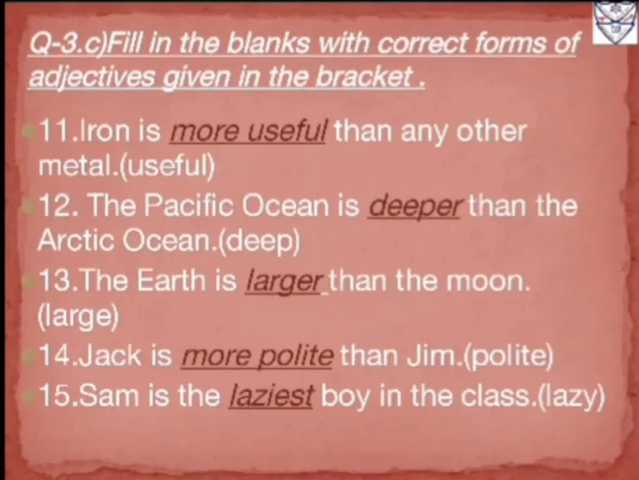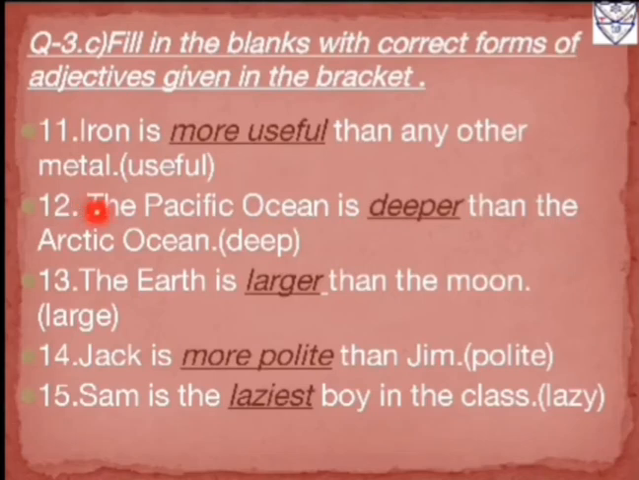Now next, 11th number, iron is more useful than any other metal. Over here in bracket we can see a positive degree word, that is again an adjective, which is useful. Now over here when we say iron is more useful than any other metal, we are comparing iron with another metal. So whenever two metals are compared or two things are compared, we say them as which degree? We take them as comparative degree. So again here we will use more because there is a comparison between two metals or between two things. So it will be more useful.